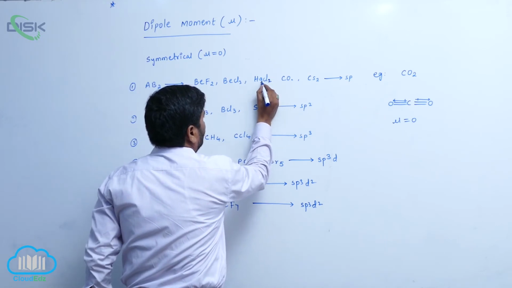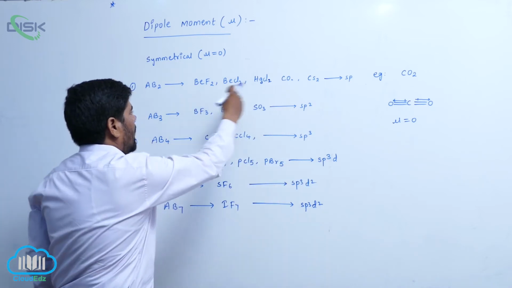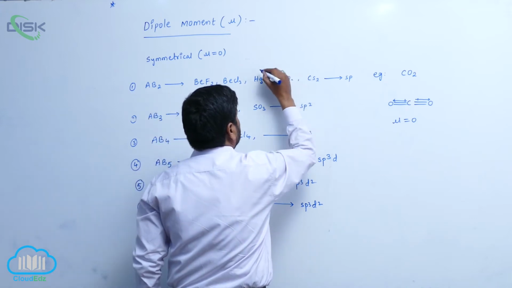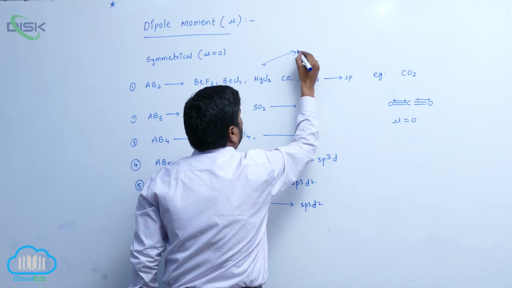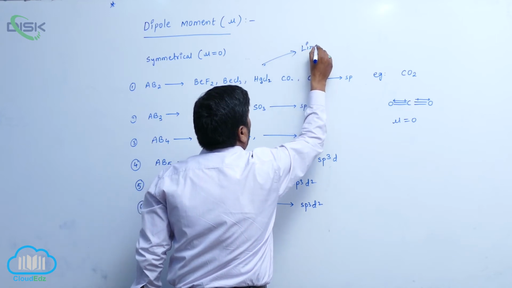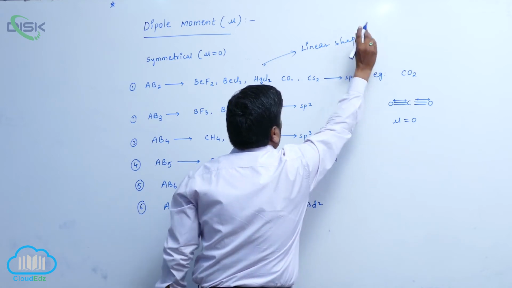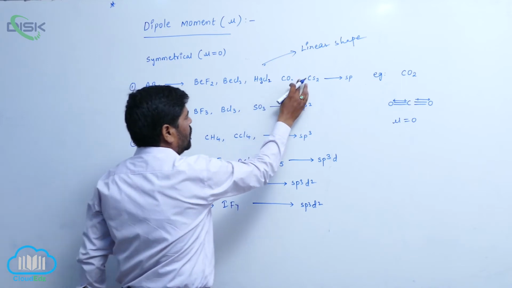So therefore there is no lone pair of electrons around the central atom. All are linear shapes, that is a regular shape. So therefore mu equals 0.